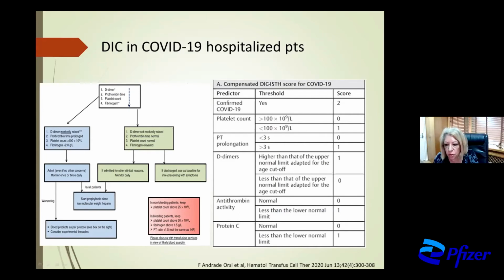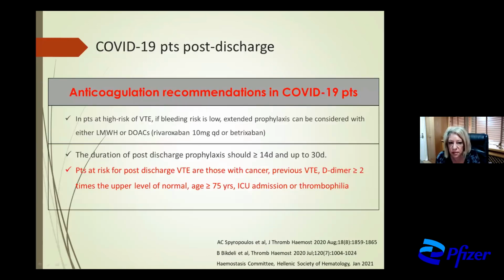If we have a corona hospitalized patient, we can predict overt disseminated intravascular coagulopathy according to the compensated DIC score, which depends on the positivity of corona infection, on the platelet count, the prothrombin time prolongation, D-dimers, antithrombin activity, and protein C. If the compensated DIC score is 5 or more than 5, then we have an overt disseminated intravascular coagulopathy, and we have to manage this situation.